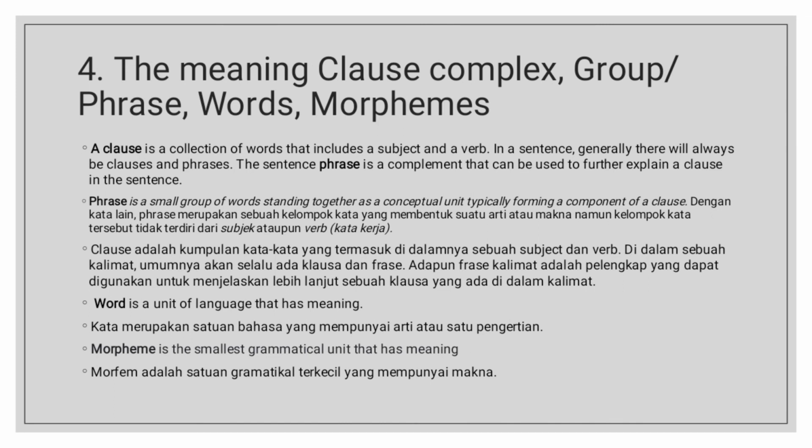The rank scale: clause, complex group, phrase, words, and morphemes. A clause is a collection of words that includes a subject and verb. A phrase is a small group of words standing together as a conceptual unit. A word is a unit of language that has meaning. A morpheme is the smallest grammatical unit that has meaning.